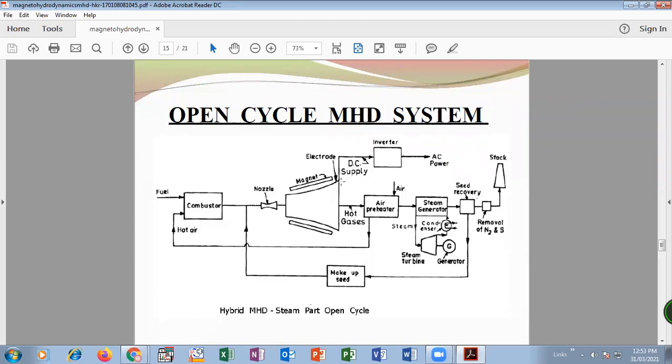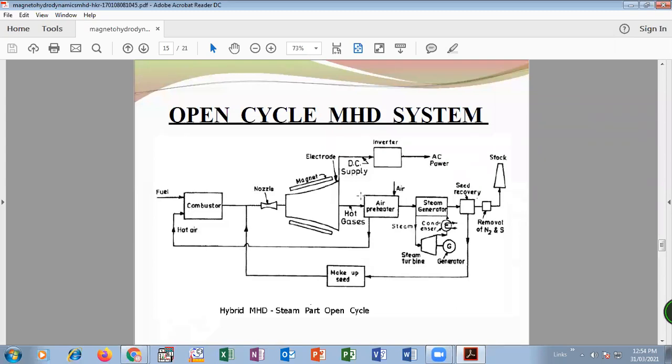Again, after passing through the strong electromagnetic field, this working fluid, which is called hot gases, is passed through the air preheater. We know the functioning of the air preheater. The air preheater is basically used to heat the air to increase the efficiency of the combustion chamber.